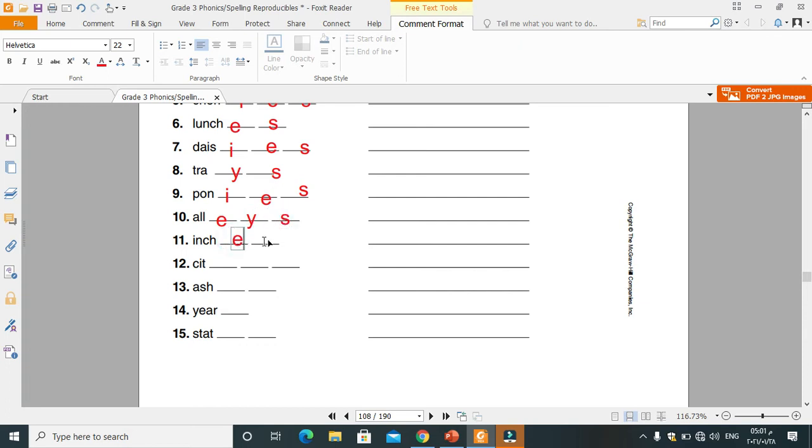Inches, E and S. Cities, I, E, N, S. Do you remember how to write the singular form of the word cities? Yes, it's city, C-I-T-Y. Ashes, E, S. Years, you have S here. States, E, N, S. The word state ends with E, just one state. To change it to plural, you just need to add S.